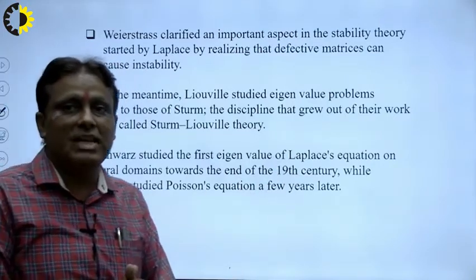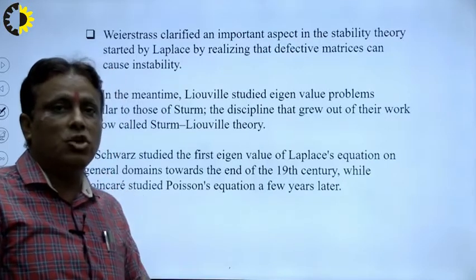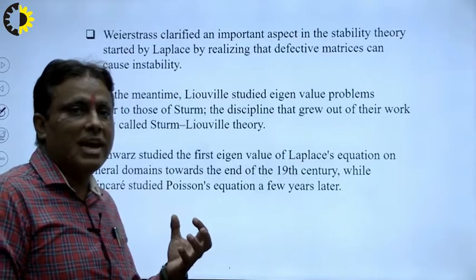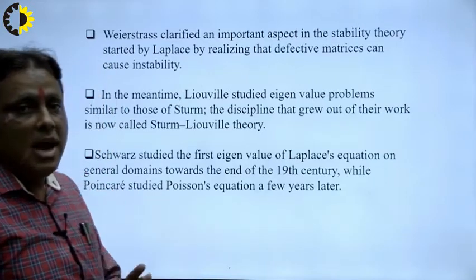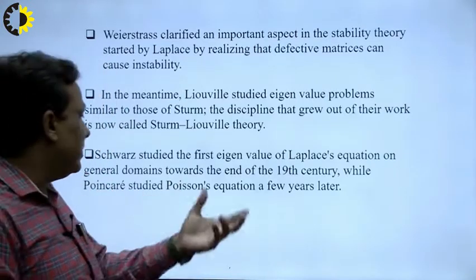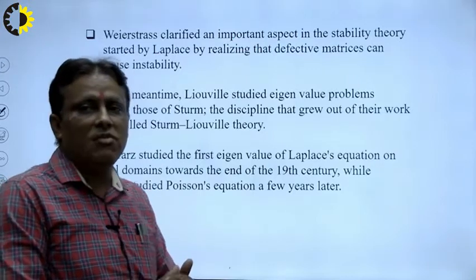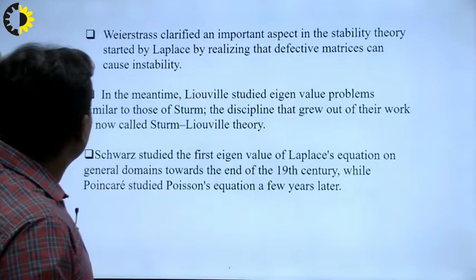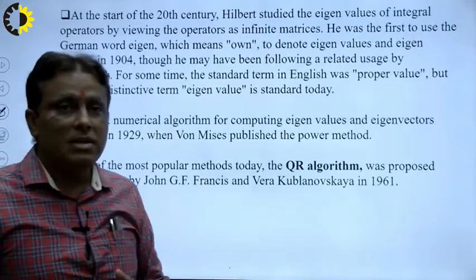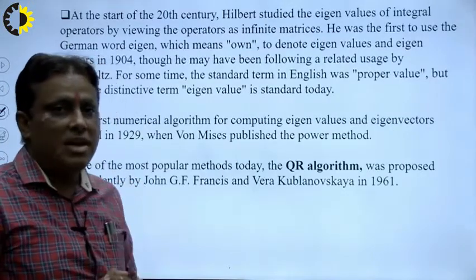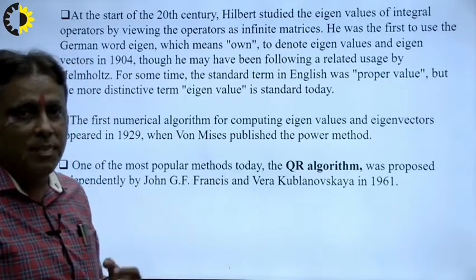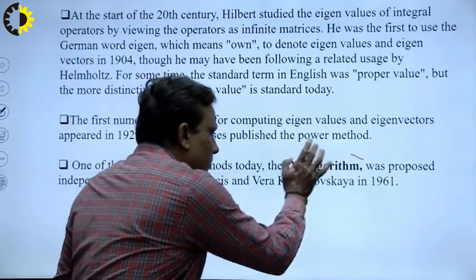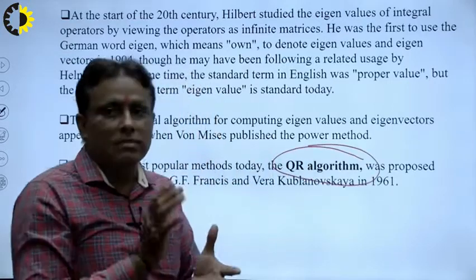Weierstrass classified the importance of stability theory, starting with Laplace, and realized that defective matrices can utilize it. And after this, another mathematician studied the first eigenvalue of the Laplace equation on a general domain, and there are a lot of examples. But in the 19th century, a revolution started that depends on eigenvalue and eigenvector, and this is the most important thing, the QR algorithm.